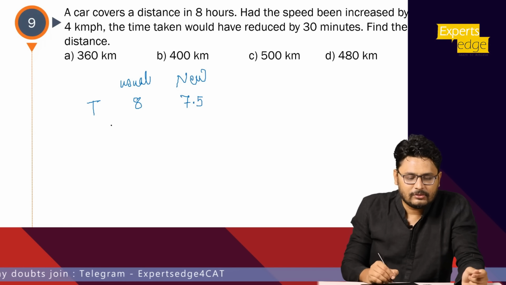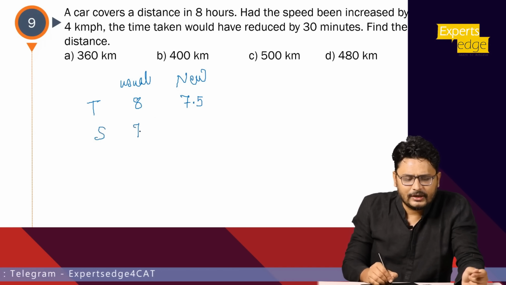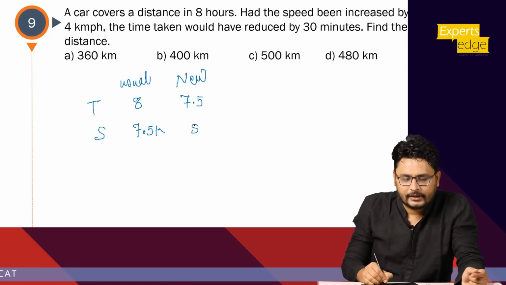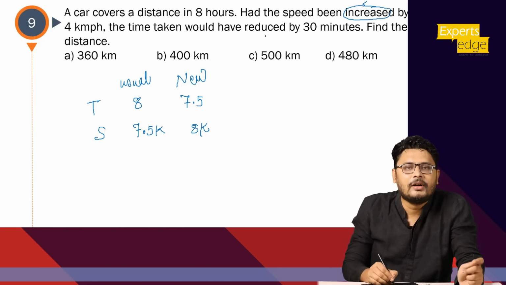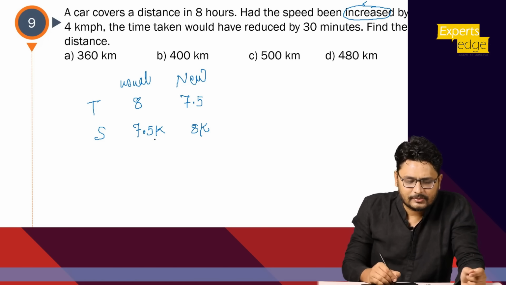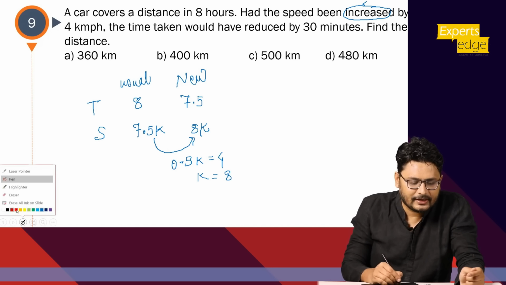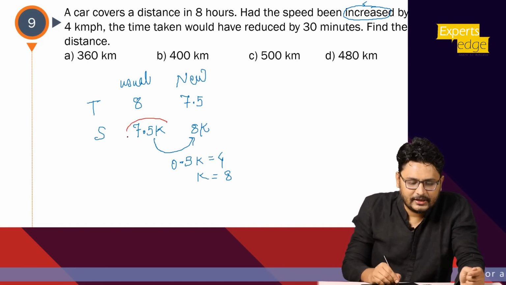Okay. So what will be the speed ka ratio? It would be 7.5k and it would be 8k, as they are inversely proportional. Now tell me how much this is saying the speed is increased. Increase means nothing but it is a keyword of difference only, right? So हमारा speed का difference कितना है? 0.5k, and this is actually increased by 4. So मेरा k आ जाएगा 8, right?